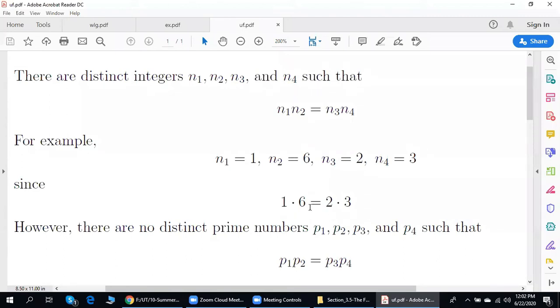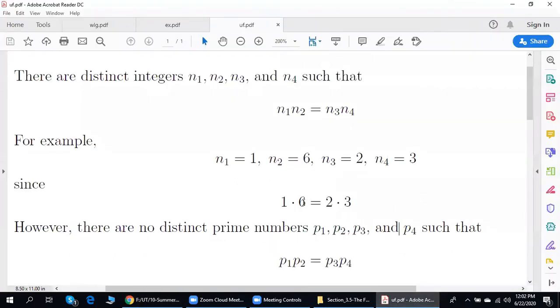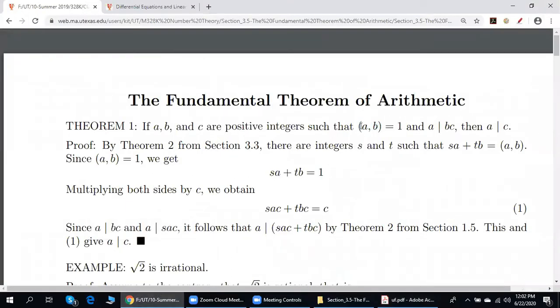Note that 6 divides the product, but 6 does not divide 2 and 6 does not divide 3. So if we skip this condition, and indeed over here 6 is not relatively prime with 2, 6 is not relatively prime with 3, this conclusion is not necessarily true.